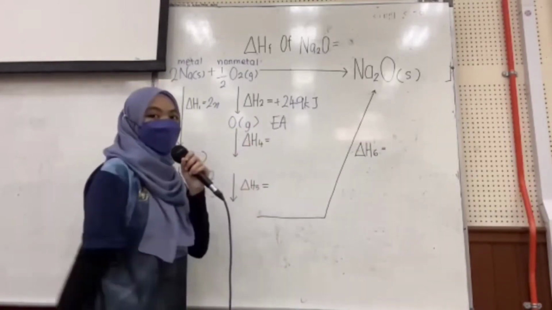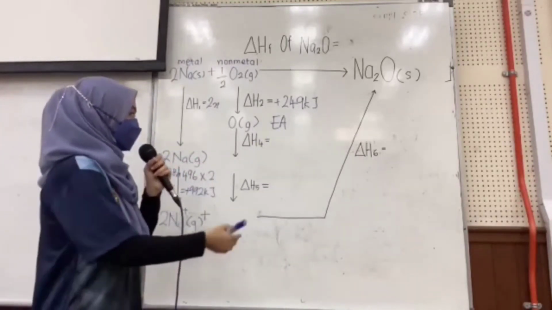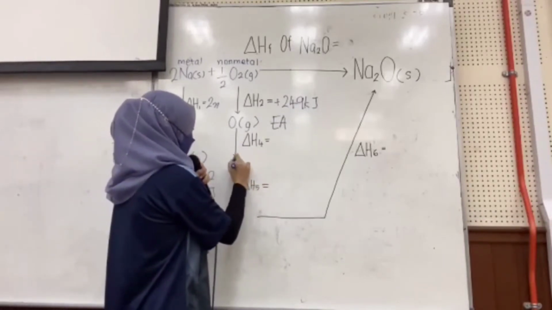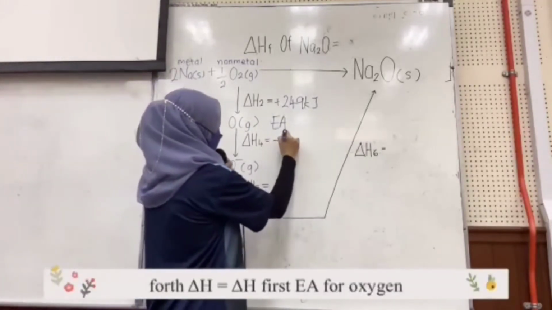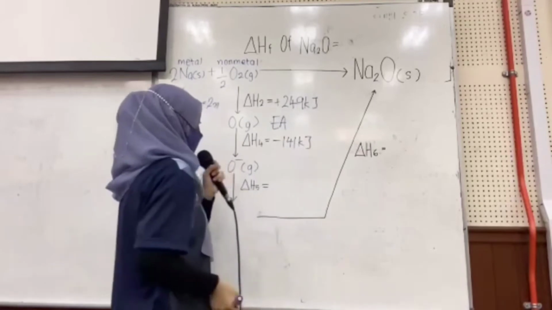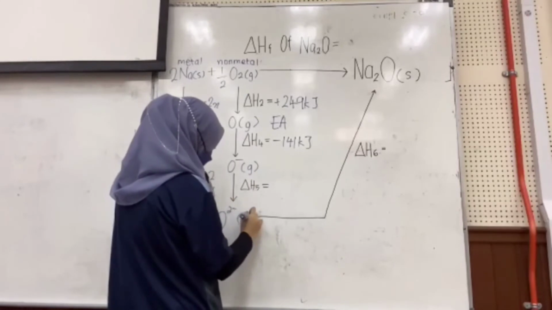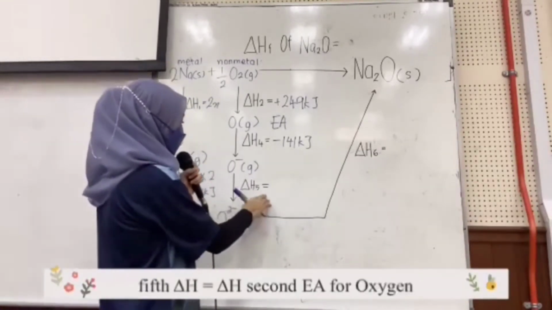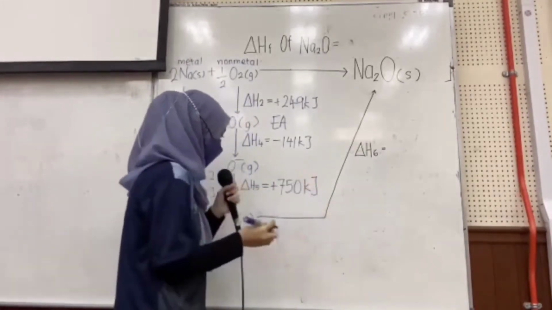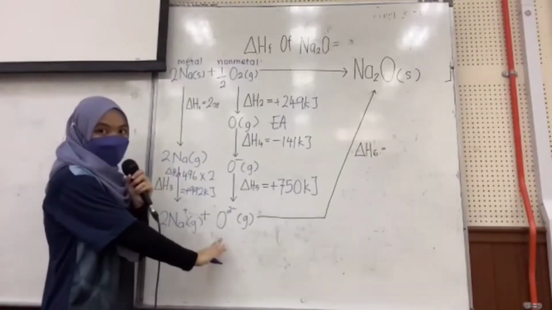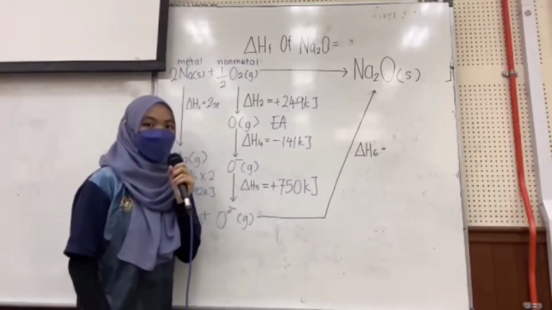Oxygen will undergo Ea, which is electron affinity, where it gains an electron, and it will undergo Ea twice. The first one, we will get O minus, and the value given is negative 141 kilojoule. Then it will undergo Ea again to form O2 minus, and the value given in the question is positive 750 kilojoule. Now we have cations and anions, and these two will combine to form our product, Na2O.